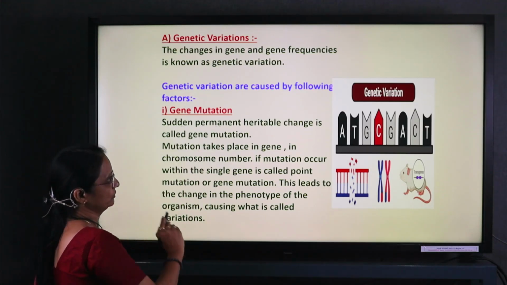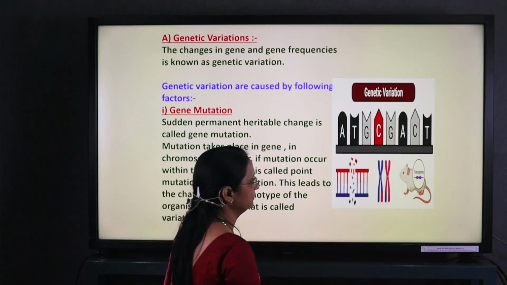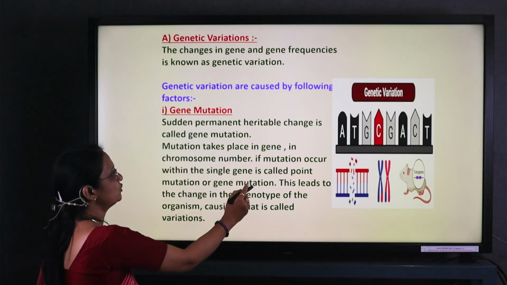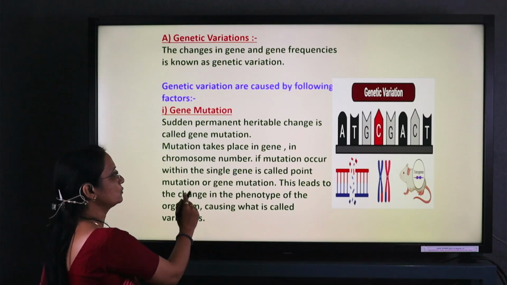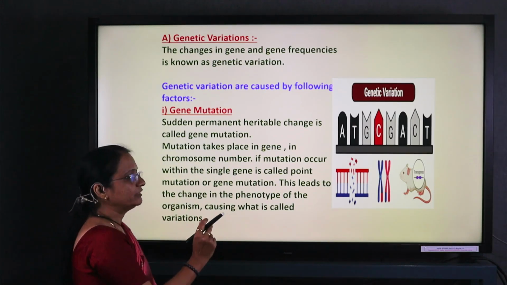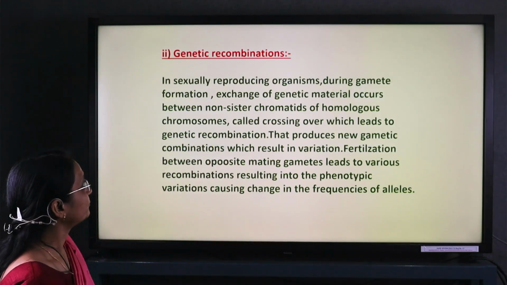In this gene mutation diagram, it shows the sequence in the triplet codon, and the mutation occurs at a single point, which is called point mutation or gene mutation. Because of that mutation, variation is found. Then genetic recombination.